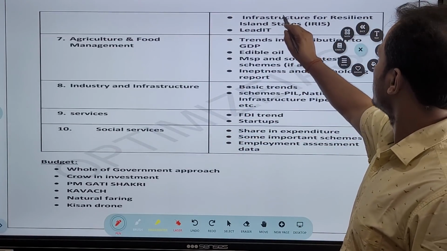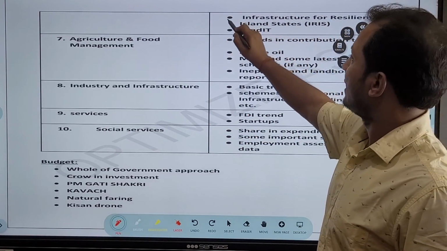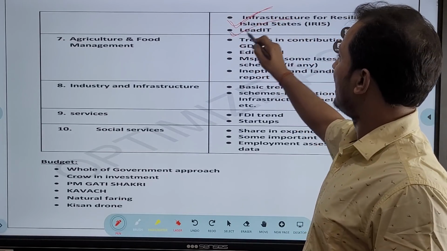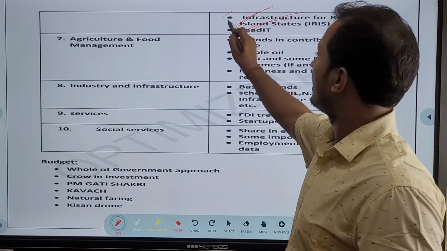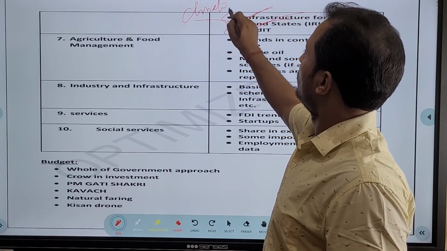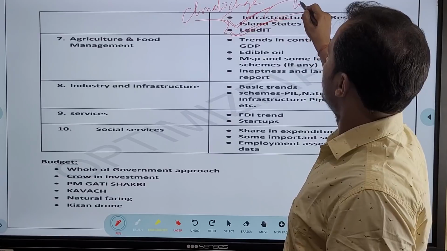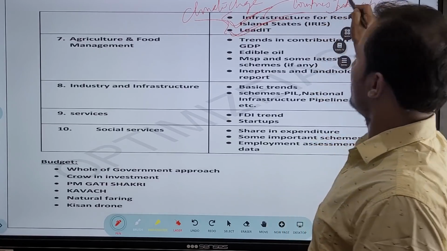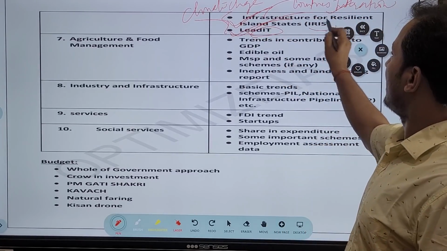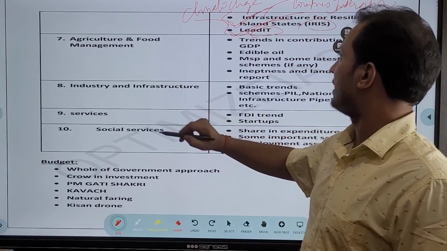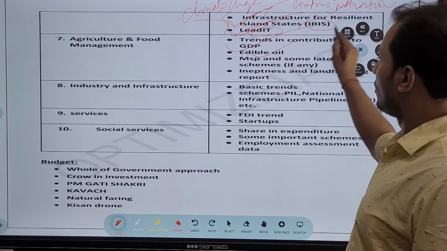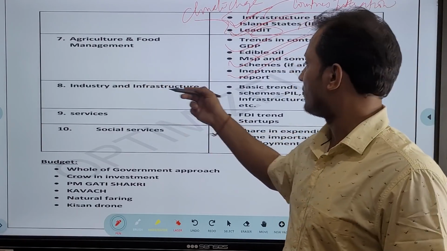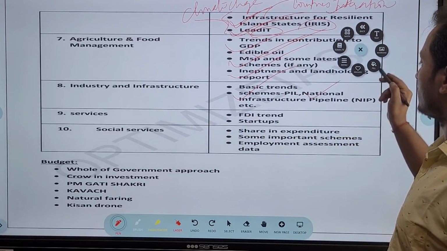And then you see Infrastructure for Resilient Island States, IRIS, an initiative by India with some other countries. And another initiative, LeadIT, another initiative of India. These are regarding climate change. Both are initiatives of India in collaboration with some countries and international organizations. You need to know which are these countries and international organizations. LeadIT and IRIS, very important. Then in agriculture and food management, guys, I told you contribution of agriculture sector, edible oil, MSP, okay, crop diversification, very important. Then you see industry and infrastructure, okay, some basic trends, okay, National Infrastructure Pipeline, very important.